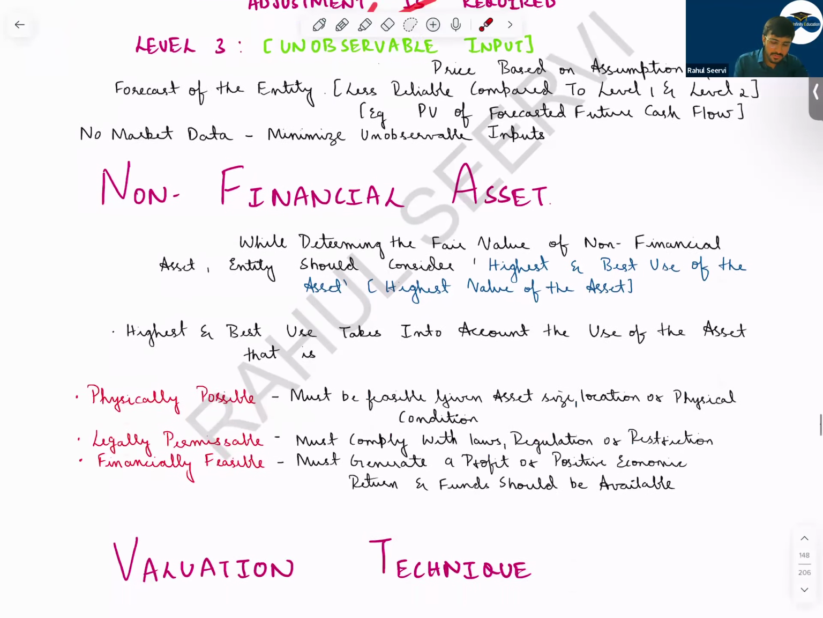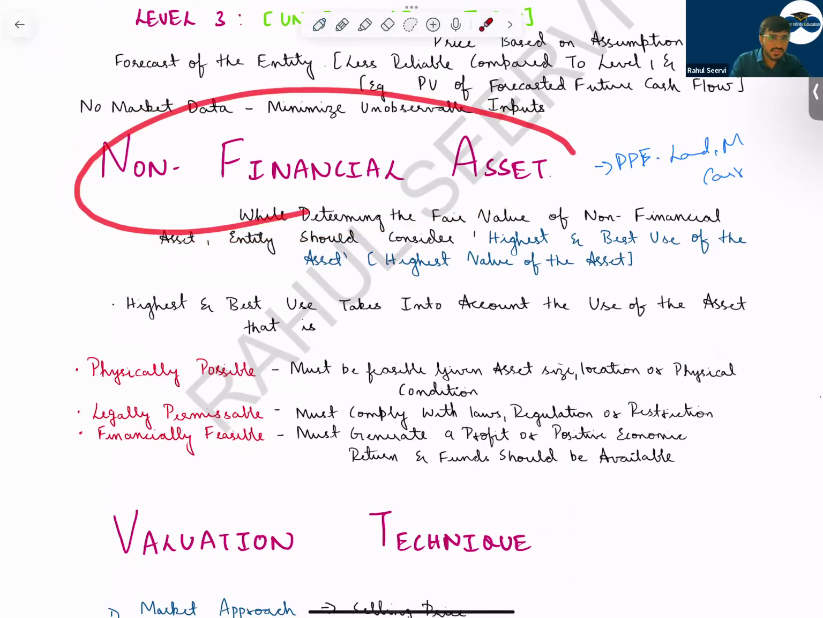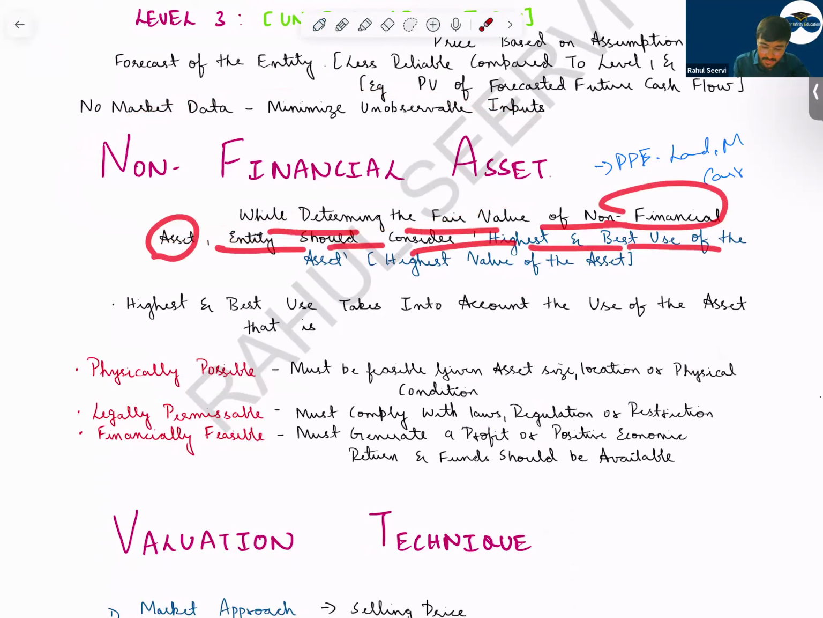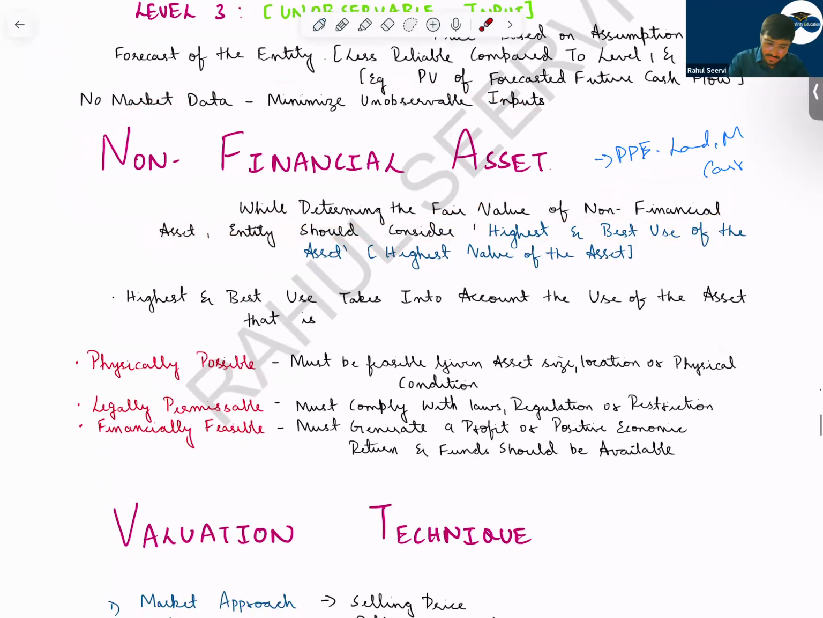Then coming to the next concept, non-financial asset. Your non-financial assets are like your PPE, your land, your machine, car, a lot of things. In case of non-financial assets, specific guidance is given on how you should calculate the fair value. While determining the fair value of a non-financial asset, the entity should consider the highest and best use of the asset. That means highest and best use should be considered.